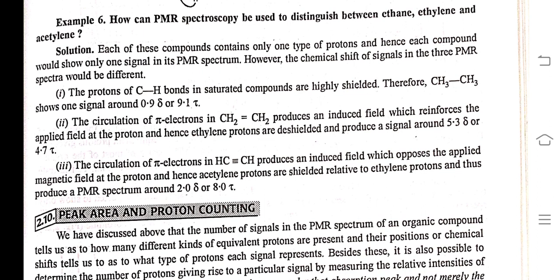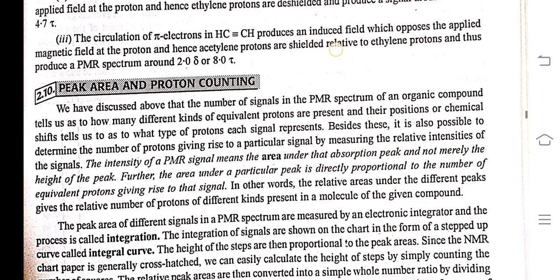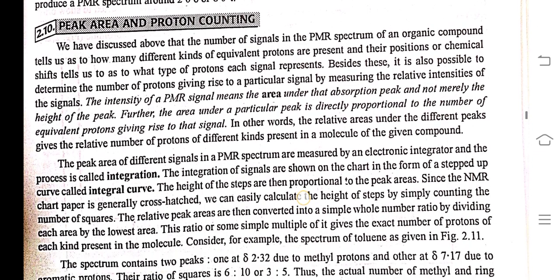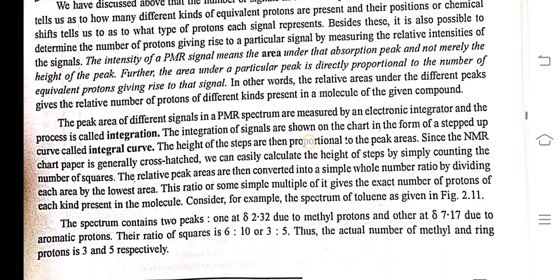We have discussed above that the number of signals in the PMR spectrum of any organic compound tells us how many different kinds of equivalent protons are present, and their position or chemical shift tells us what type of proton each signal represents. Besides these, it is also possible to determine the number of protons giving rise to a particular signal by measuring the relative intensity of the signal.